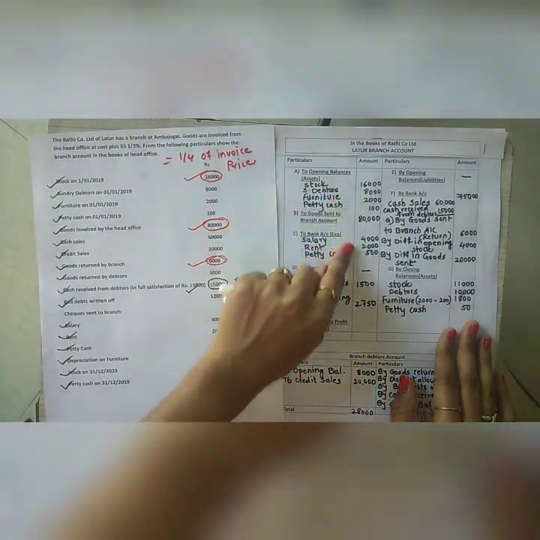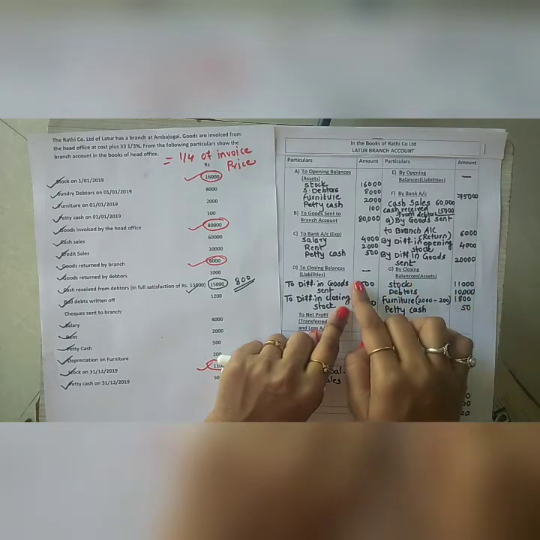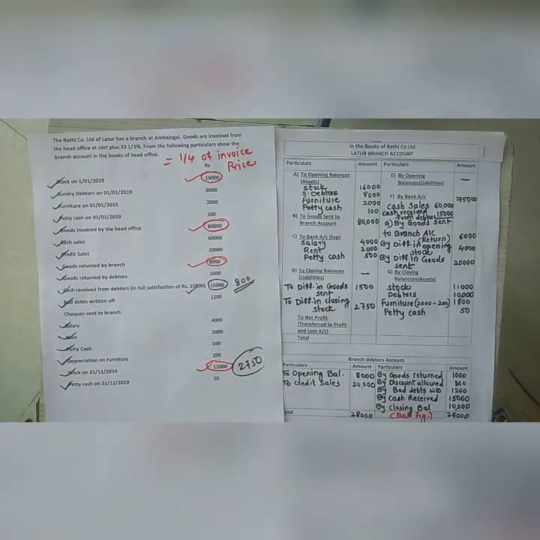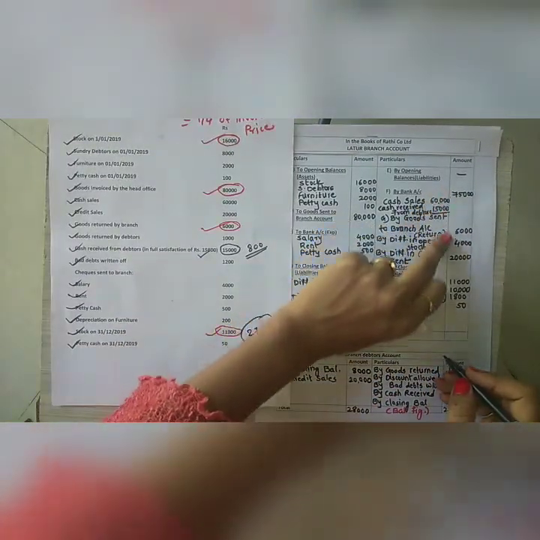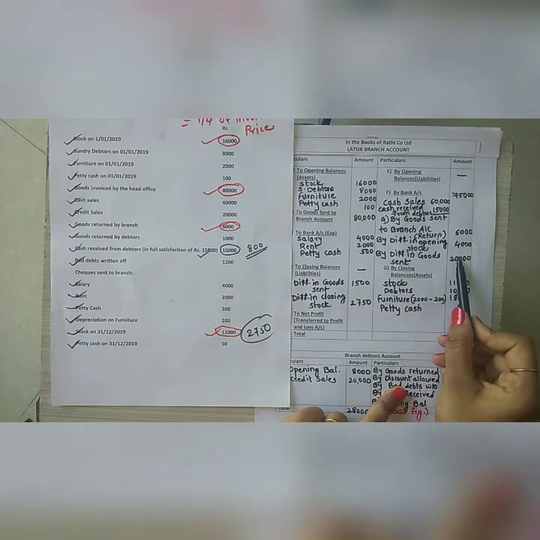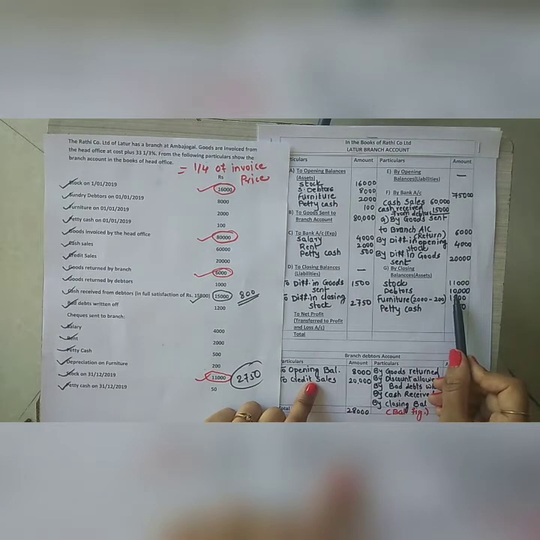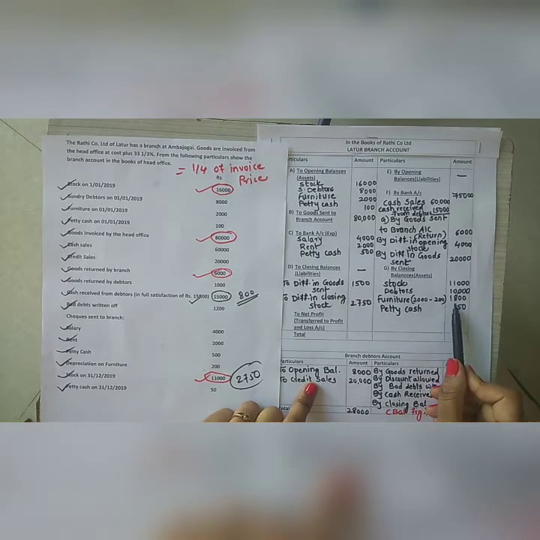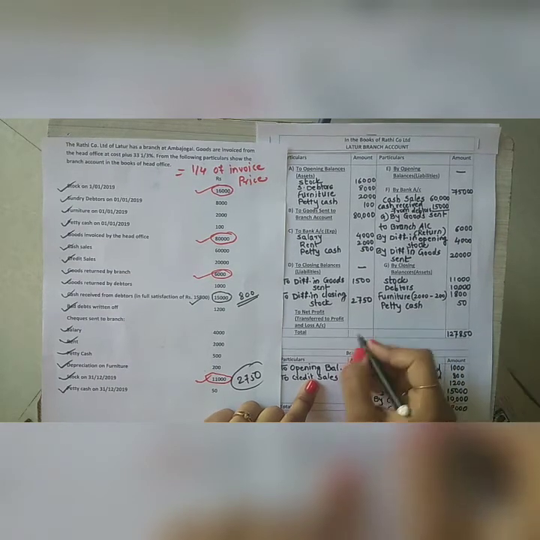As we see, the total of branch account's credit side is more than the debit side. So let us make the total of this branch account. The total comes to 75,000 plus 6,000 plus 4,000 plus 20,000 plus 11,000 plus 10,000 plus 1,800 plus 50, equal to 1,27,850.